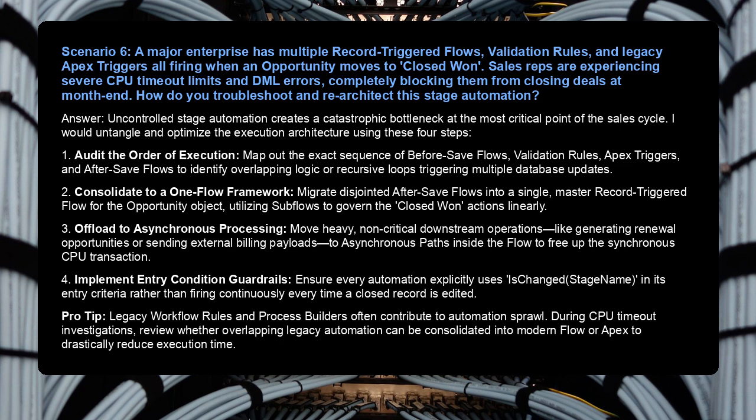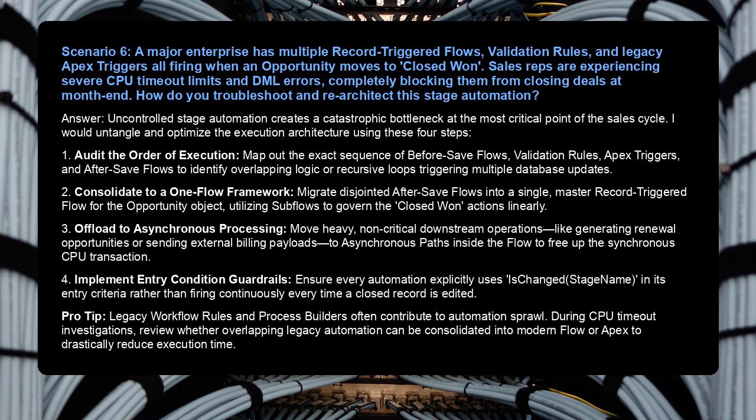Answer: uncontrolled stage automation creates a catastrophic bottleneck at the most critical point of the sales cycle. I would untangle and optimize the execution architecture using these 4 steps. 1. Audit the order of execution. Map out the exact sequence of before-save flows, validation rules, Apex triggers, and after-save flows to identify overlapping logic or recursive loops triggering multiple database updates.